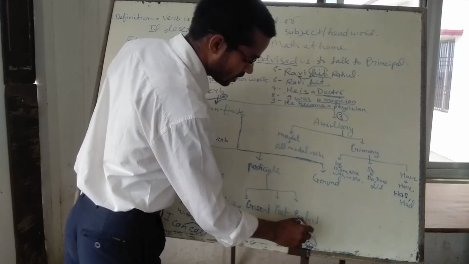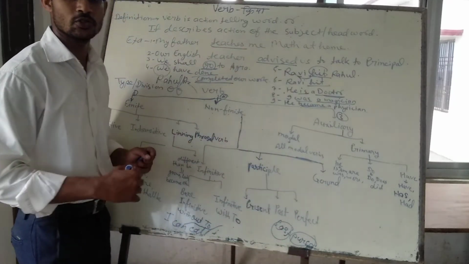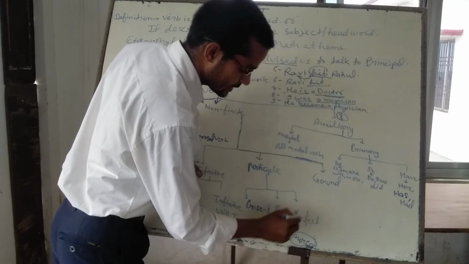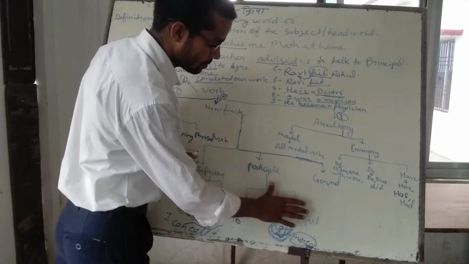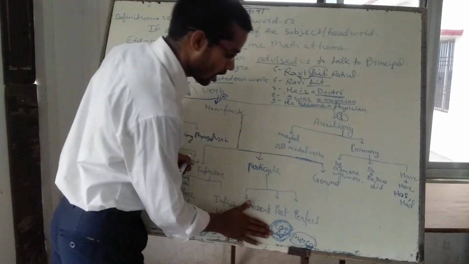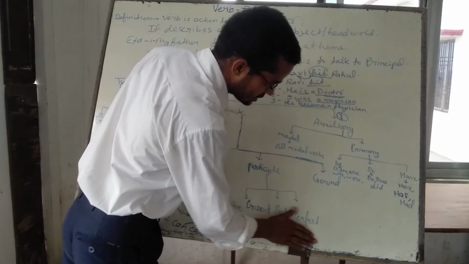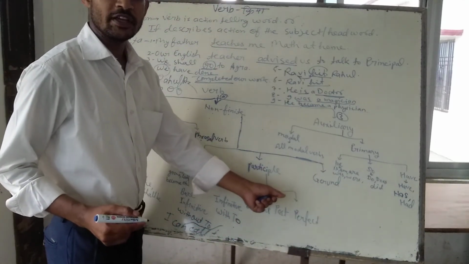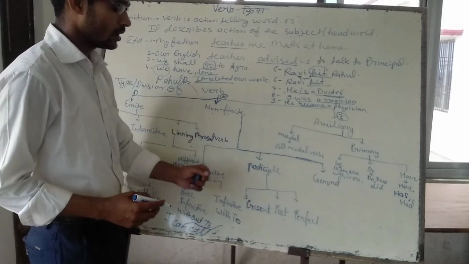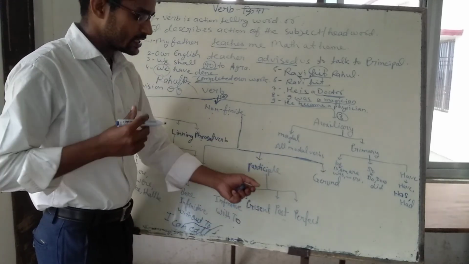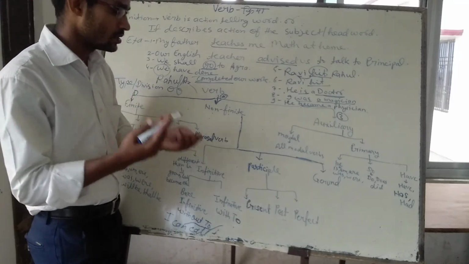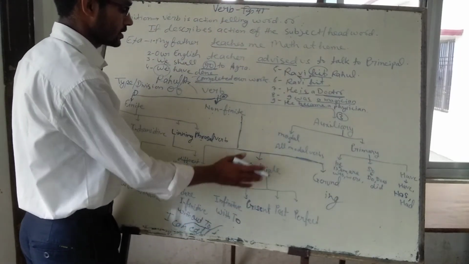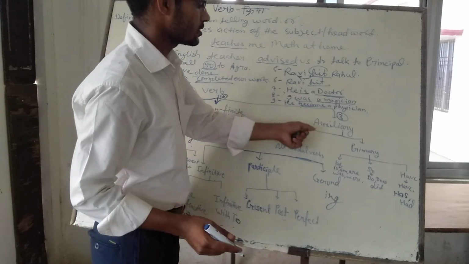Purse is a noun, but which purse? Not each and every purse. The lost purse, the purse that was lost. So here the word lost is a verb, but it is working as an adjective, and that is the function of a participle. Each and every participle works as an adjective and a verb also. All these will be described in the next video. And the perfect participle is having plus the third form of the verb, and it works in the same way as other participles, that is, adjective plus verb. And the ing form of the verb is called the gerundial form, and it comes under the category of non-finite verb.